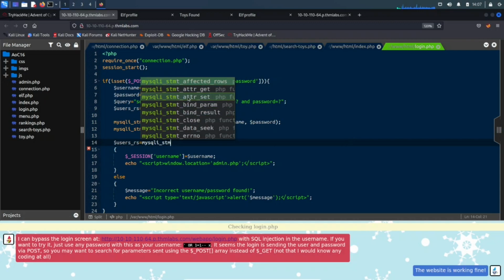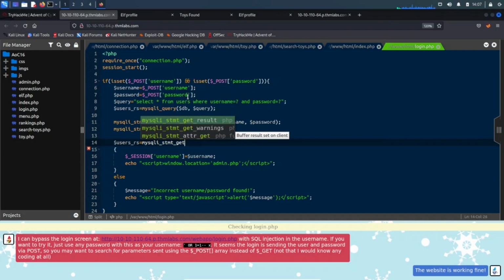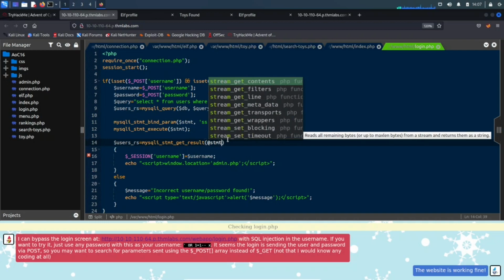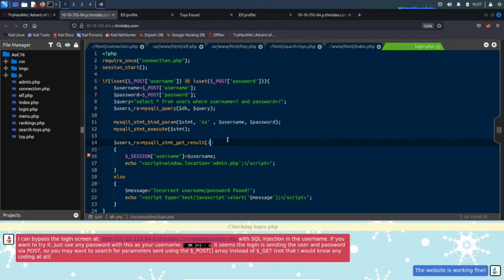I guess it's not there yet. Let's do that. Underscore get underscore results. Okay. And then we want to get it from the statement, dollar sign stmt.